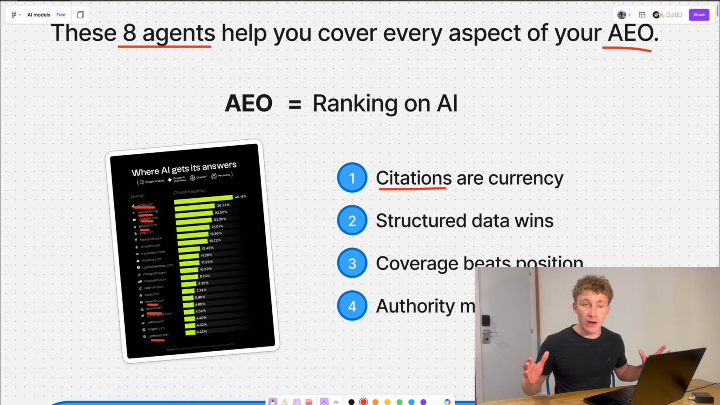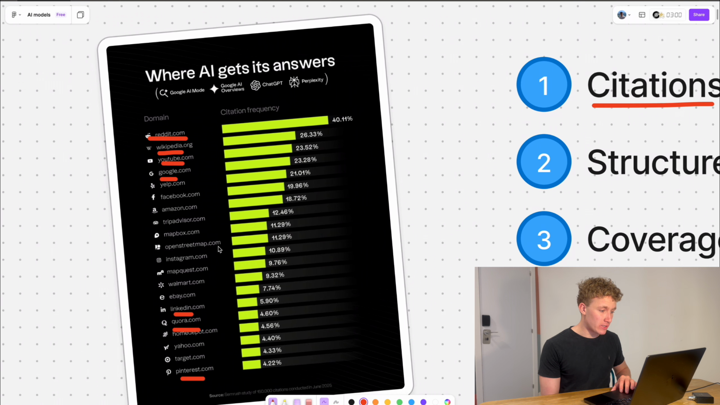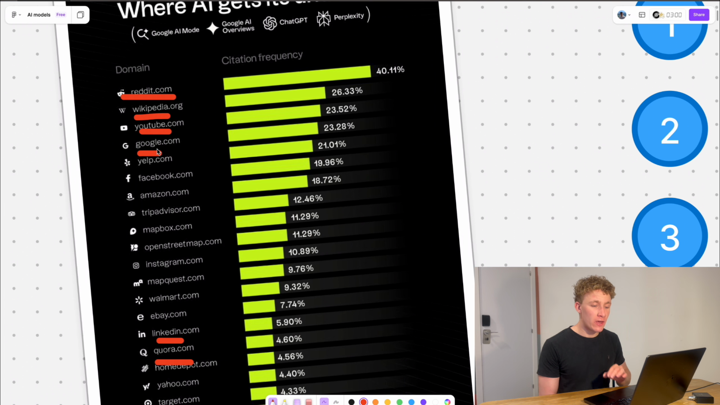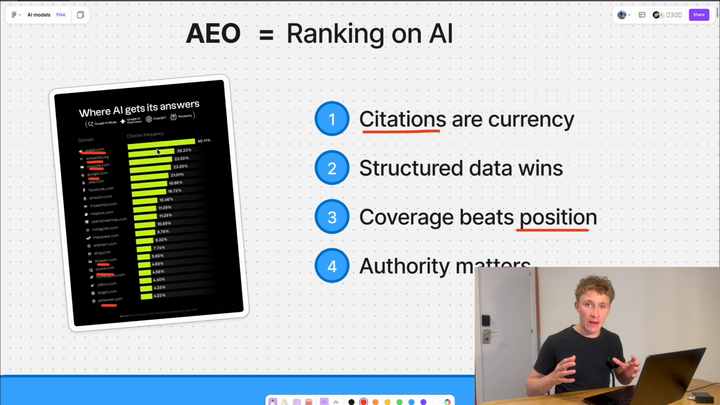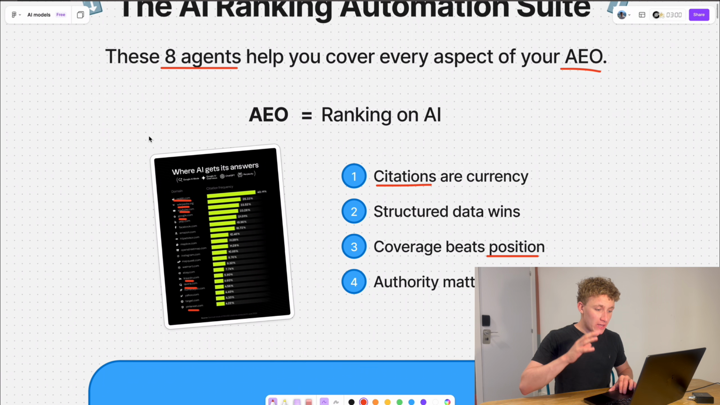So no longer is it about how high you're ranking on Google. That doesn't really play a part. It's more about your general authority on the web. Who is linking to you? Who is talking about you? Where are you being mentioned? Because these are the platforms where AI is pulling its data from. Notice Google is 4th. So the most important thing is to have authority across the internet and to build citations across the internet. So that is the key thing here.